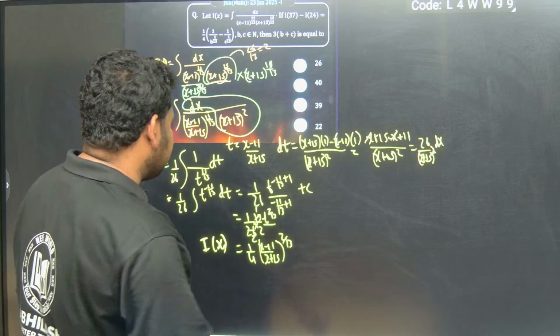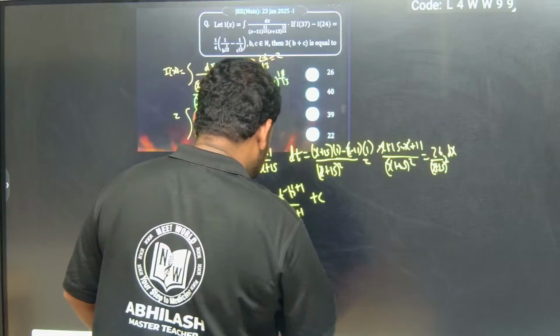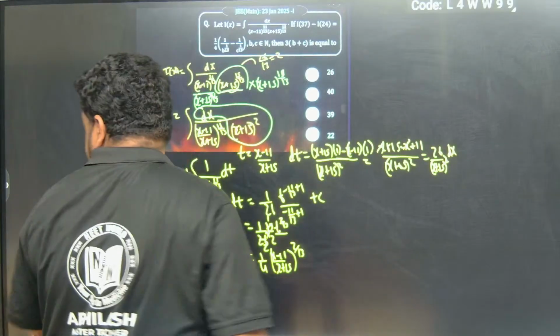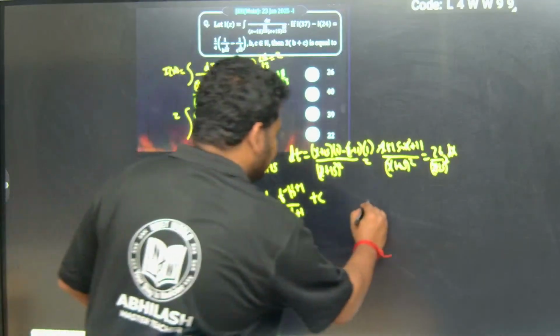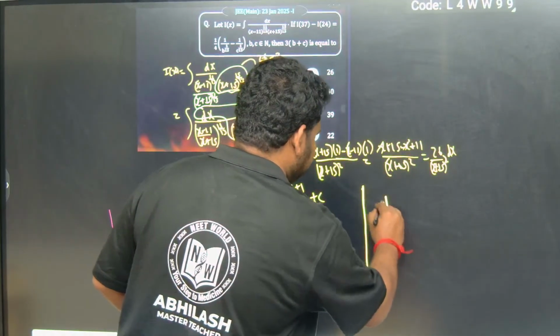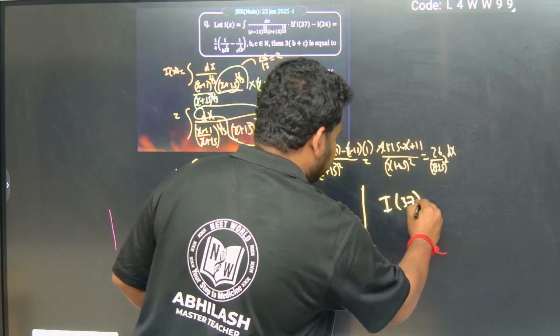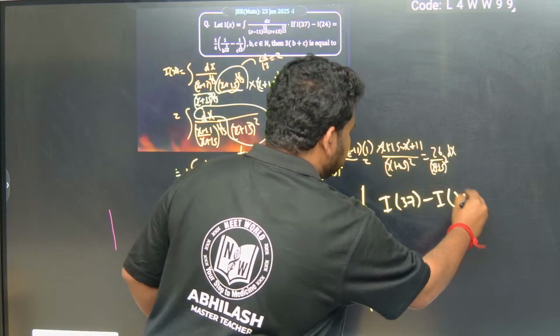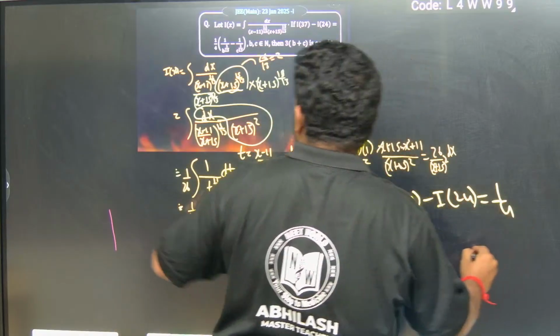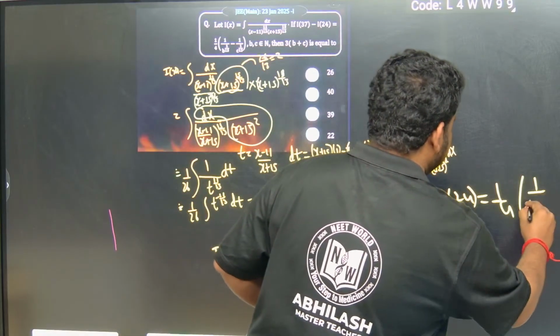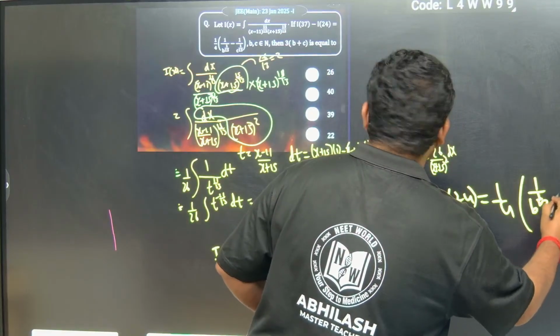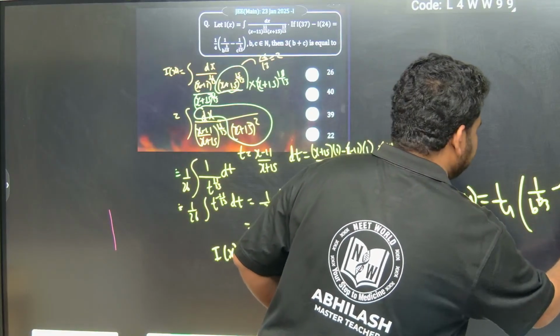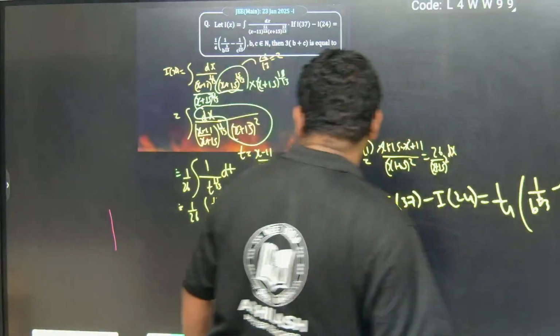I of 37 minus I of 24 is equal to what they are telling: 1 by 4 times 1 by b to the power of 1 by 13 minus 1 by c to the power of 1 by 13.